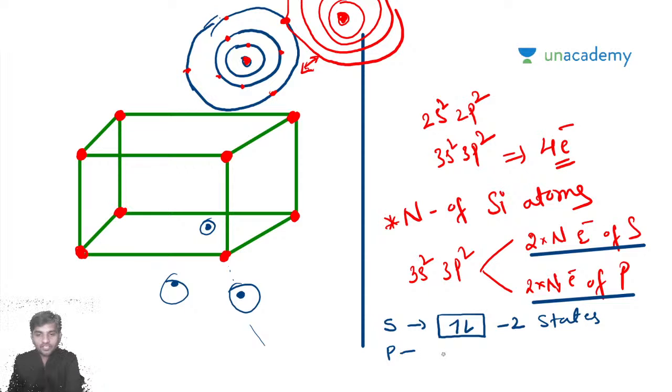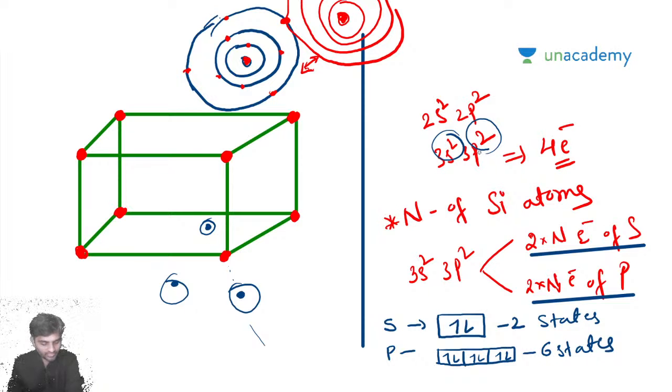And what about p? P has the capacity to fill 6 electrons. It can have six states available, but out of 6 states, only 2 electrons are present here. So 2n states of s orbital are completely filled, but p has 6 states, of which only 2 electrons are filled. P still has some empty states.